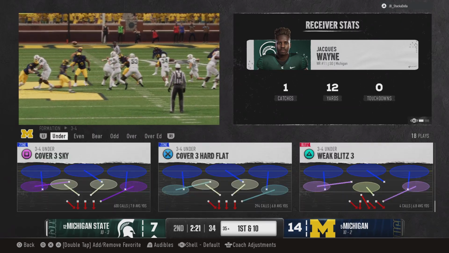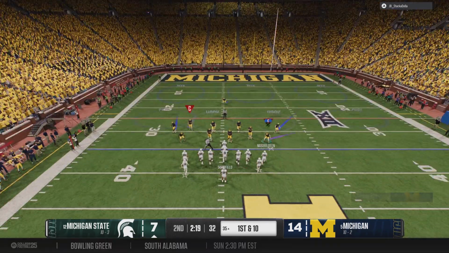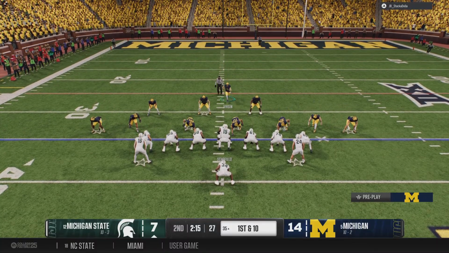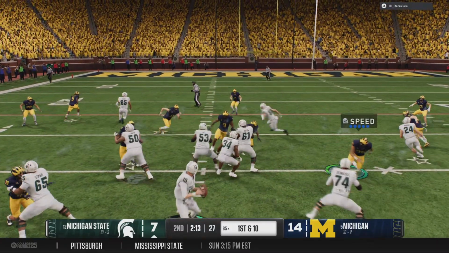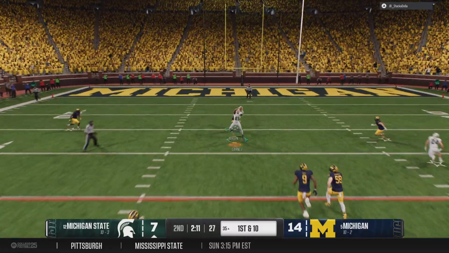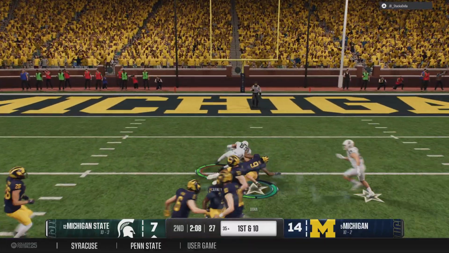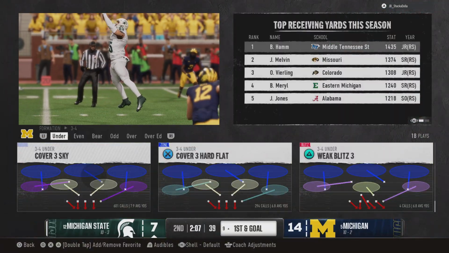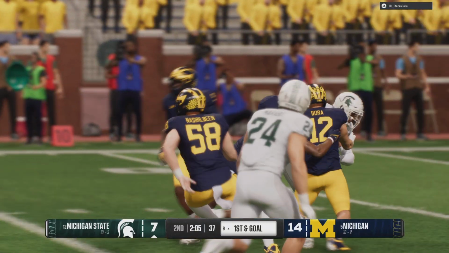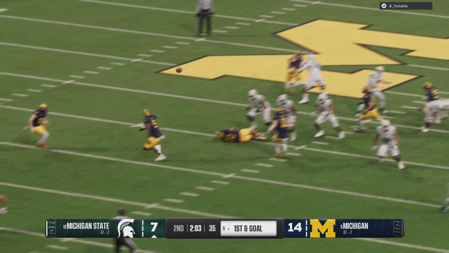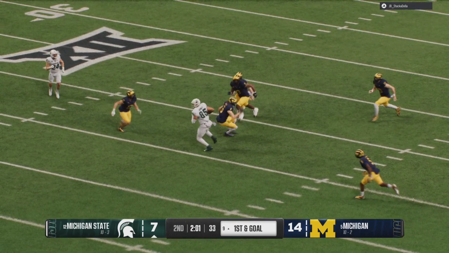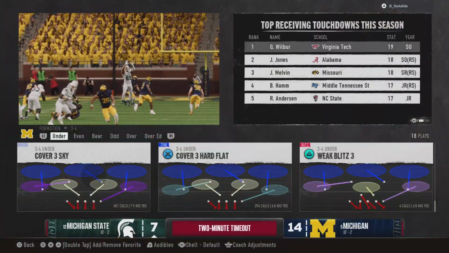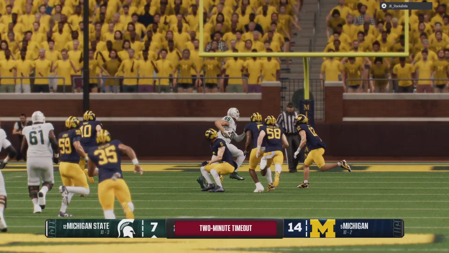Good job up front here by this offensive line to protect the Michigan State quarterback and give him time to make an accurate throw for the first down. And boy, over the years, especially recently, they've had great quarterback play. Connor Cook, 3 years of starting, outstanding performances by his Michigan State offenses. Kirk Cousins, we saw what he could do when he was at East Lansing and the job he's now doing in the NFL. You can go back to Drew Stanton, who's more of a dual threat guy. Spartans have had really good quarterback play.